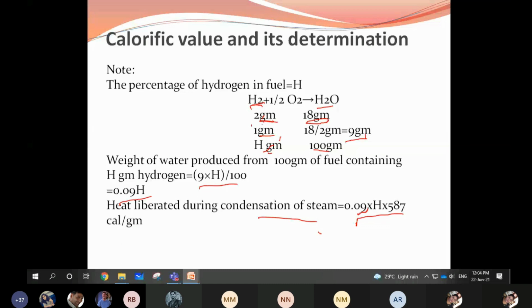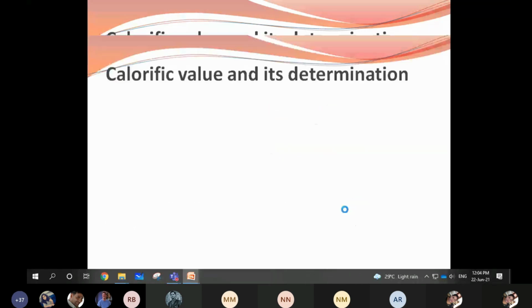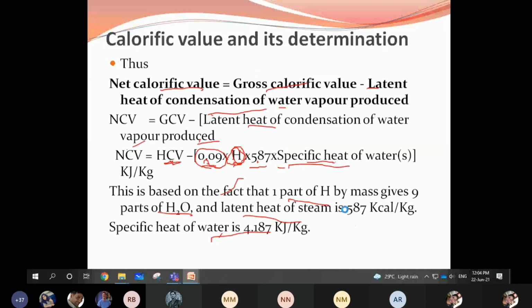Understood? So what is the GCV? I'll just repeat. GCV is the higher calorific value. Higher calorific value is the total amount of heat produced, net calorific value along with latent heat of condensation of water vapor. That is, gross calorific value is equal to, you can write in a short form. GCV is equal to, I'll just write here.